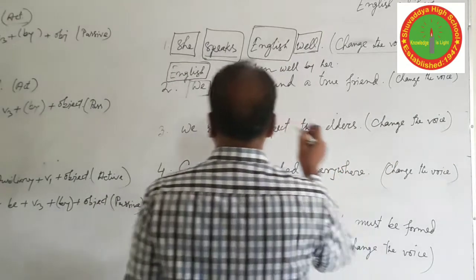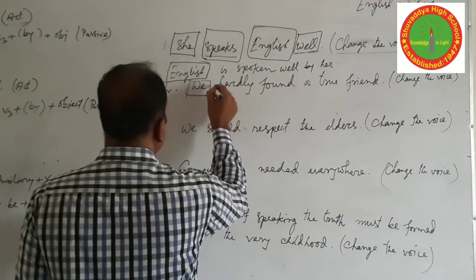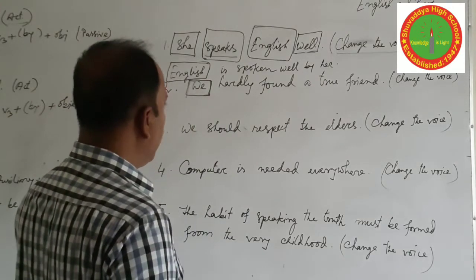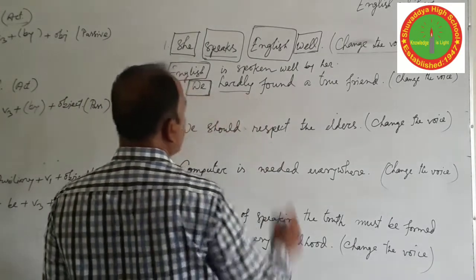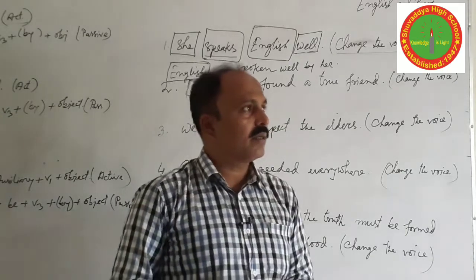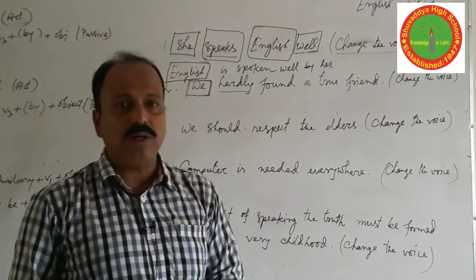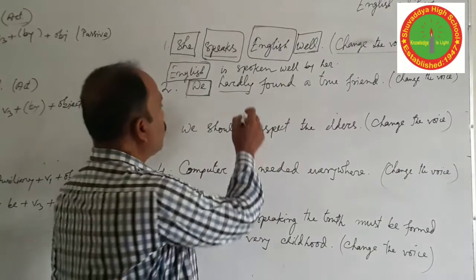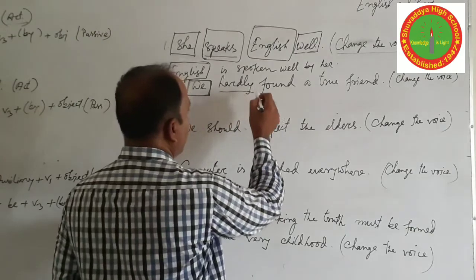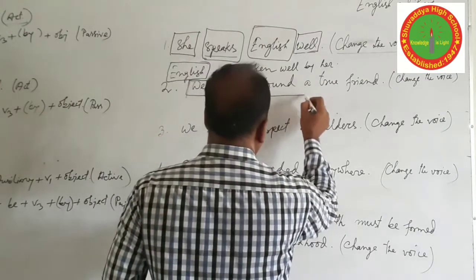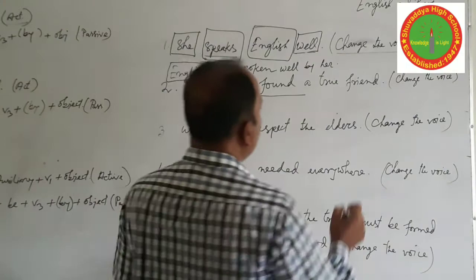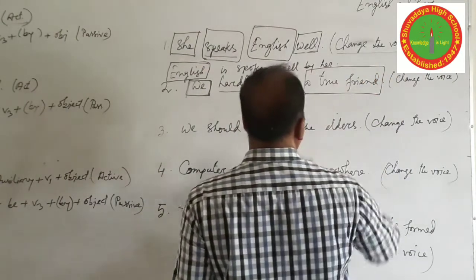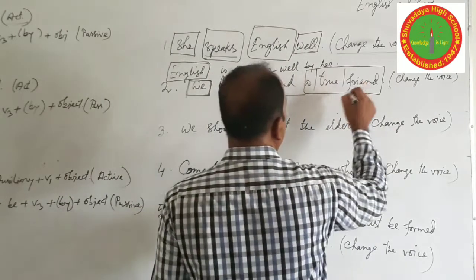Change the voice. Here we can easily find the subject. Where is the verb here? All students should remember that words ending in "ly" are most of the time adverbs. So this word is not the verb. So here the verb is "found," we found. There are three words in the object position: a true friend.